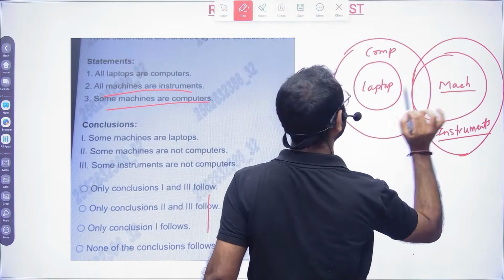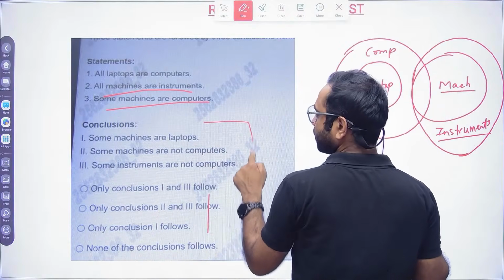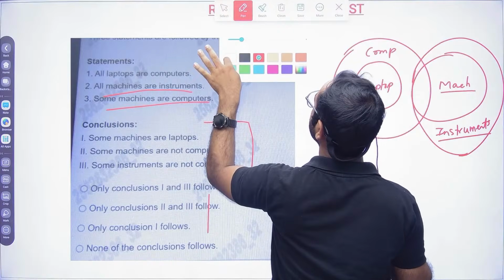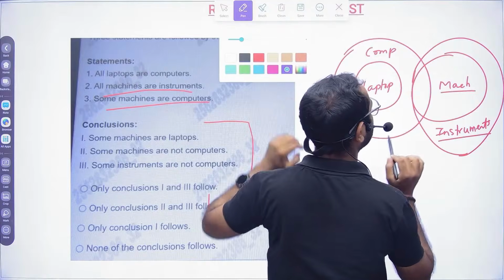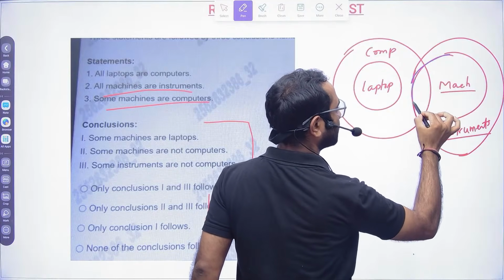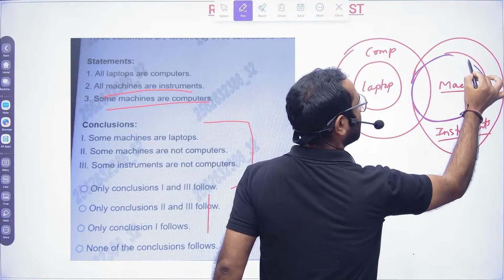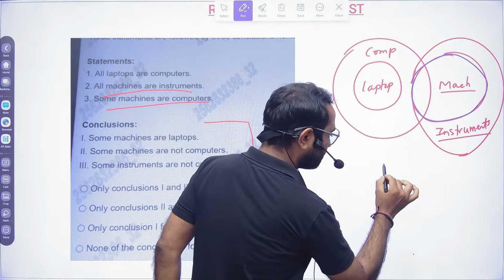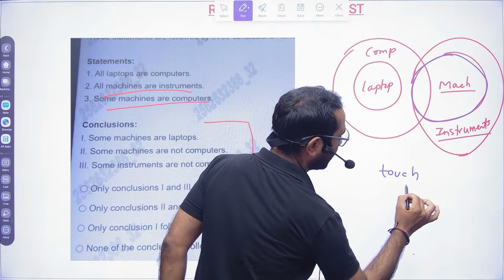Now, some machines are laptops. You see here, this is your machine. This machine is not touching the laptop. It might touch or it might not touch.